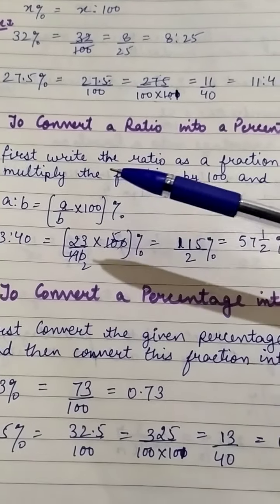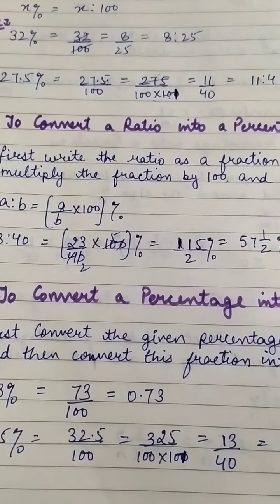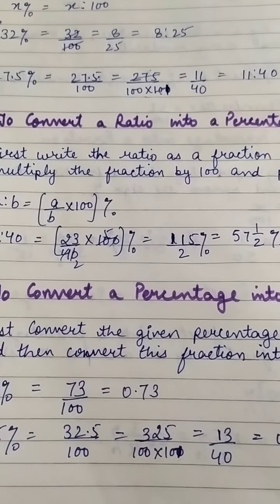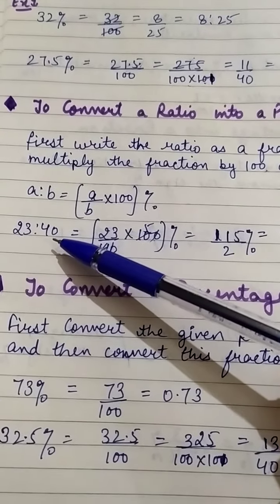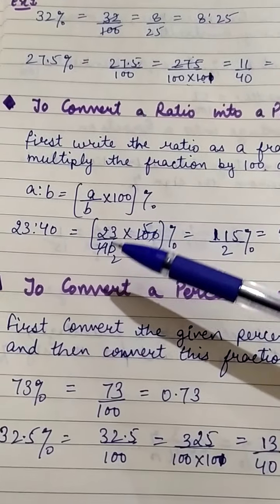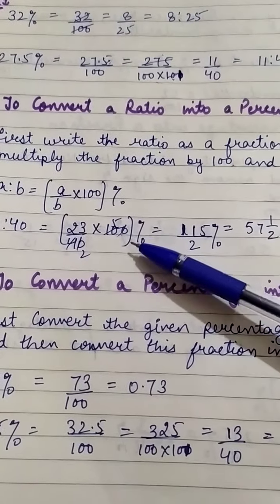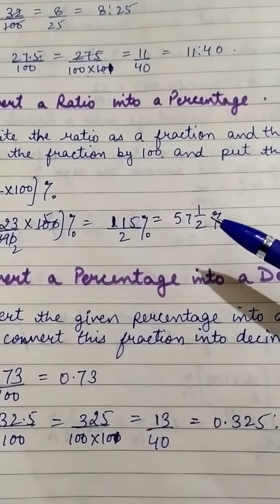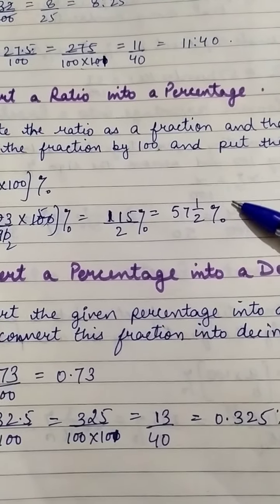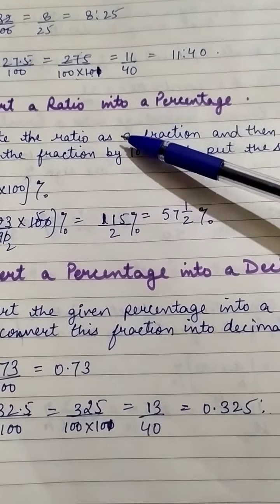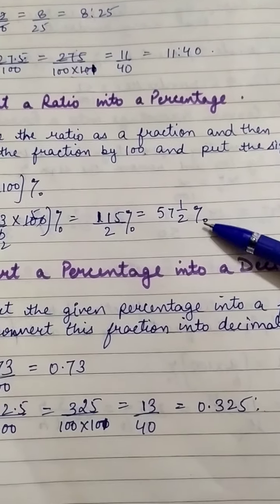Then multiply by 100, just as we have done for fraction into percentage. Now we have 23:40, so 23/40 into 100. We have done the multiplication and got our answer 57 whole 1/2 percent. Don't forget this sign if we are converting into percentage.